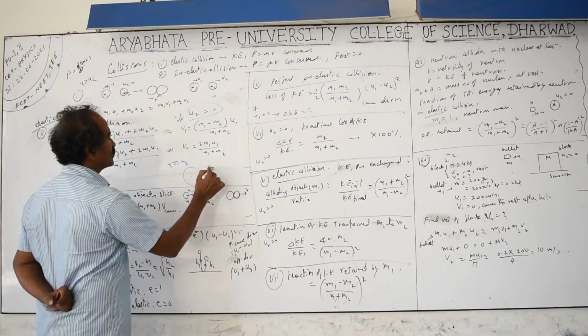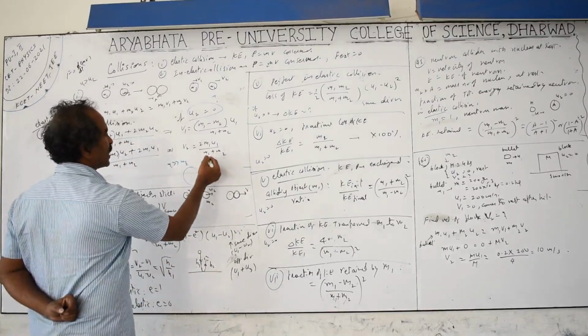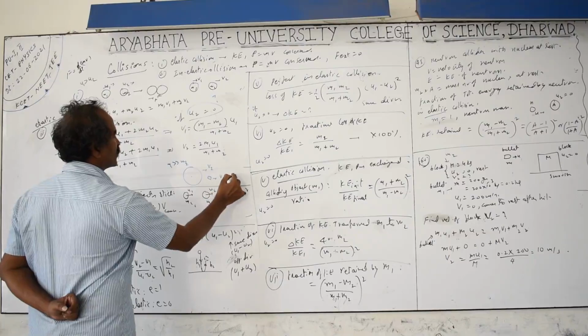v2 becomes equal to, m2 is 0, this m1 cancels, v2 equals 2 times u1. This is v2 equals 2 times v1.